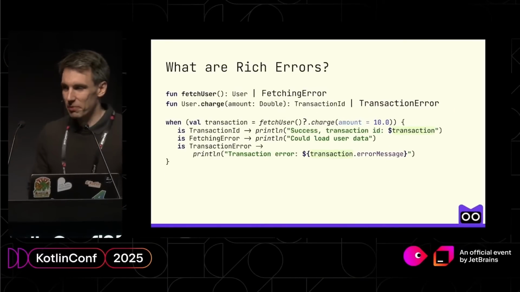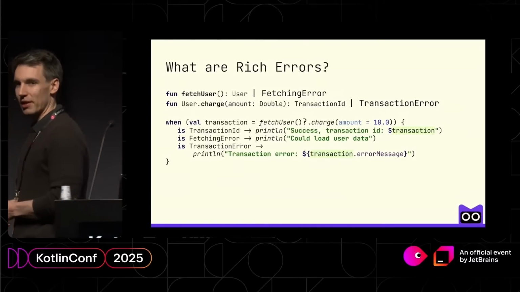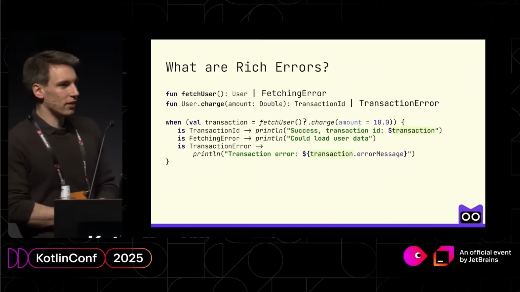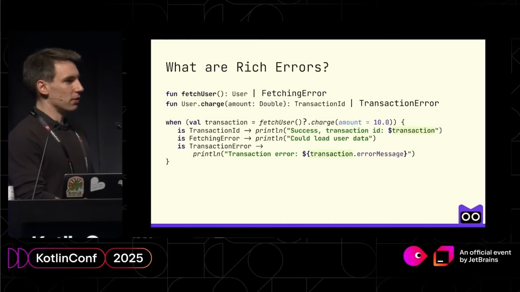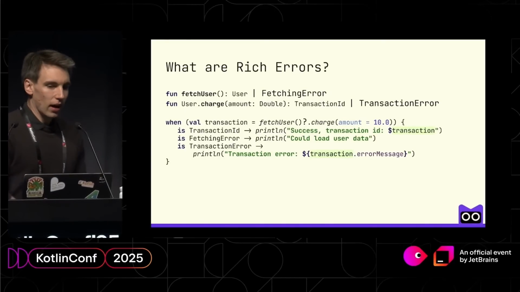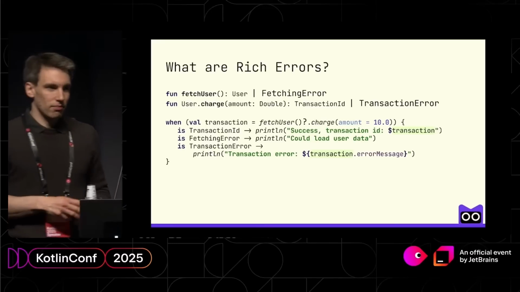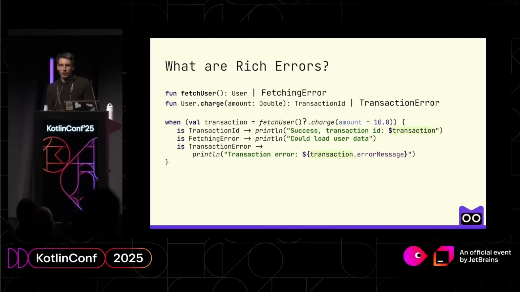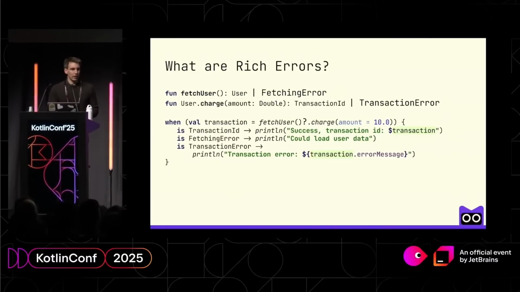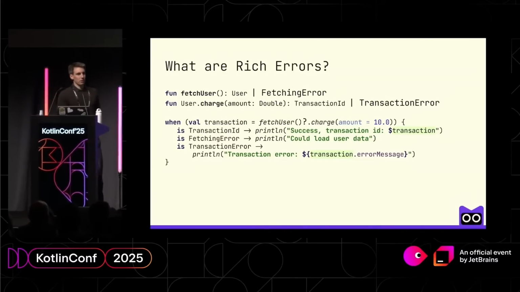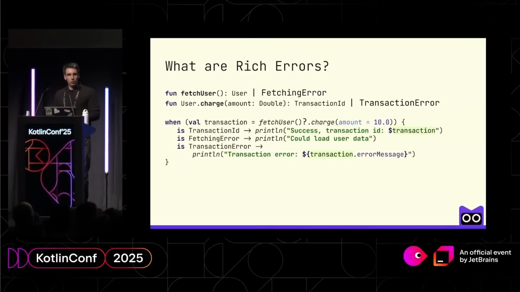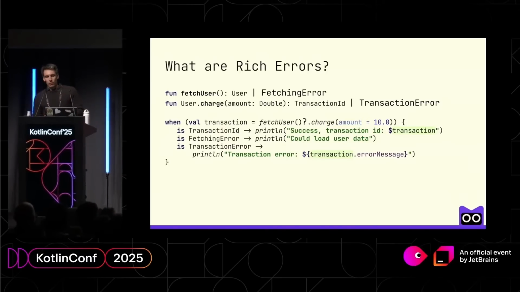I've briefly talked about this during the keynote, but just for those who missed it and are going to watch online, rich errors is a new language feature that we are developing today in Kotlin. On the one hand, it generalizes this concept of nulls as errors. On the other hand, it provides built-in support for types like Result, Either, Optional, and so on. Plus, it gives the ergonomics of nullable types for chain calls and shortcuts. And today we are going to talk about this feature.